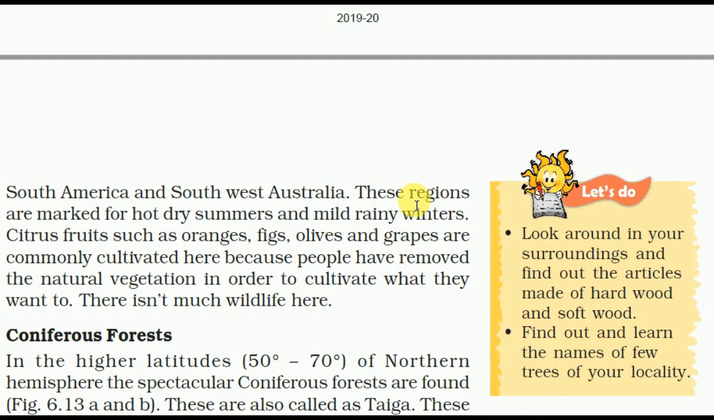Citrus fruits such as oranges, figs, olives, and grapes are commonly cultivated here because people have to remove the natural vegetation in order to cultivate what they want to. There is not much wildlife here.